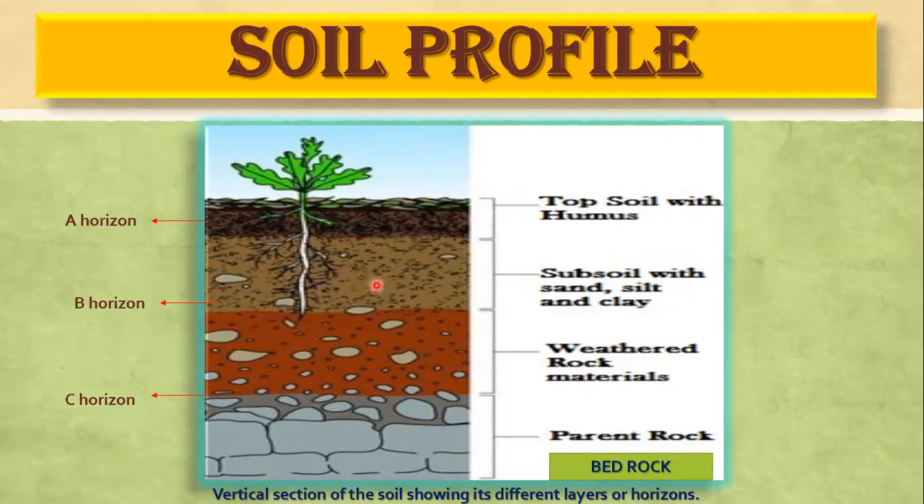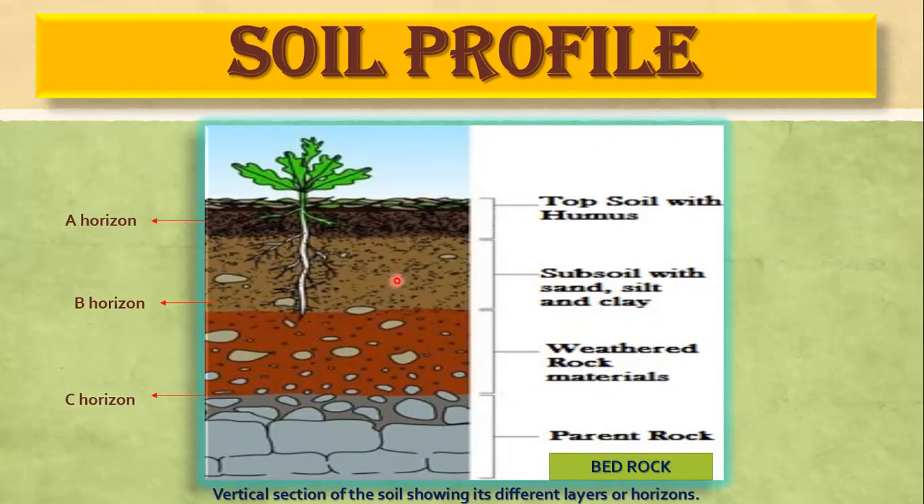Next is B horizon. Below A horizon lies B horizon, which we also call subsoil, and it consists of sand, silt, and clay. The layer of the soil just below the topsoil is subsoil. It is made up of slightly bigger rock particles than topsoil. This layer doesn't have much humus, and it is comparatively light in color.